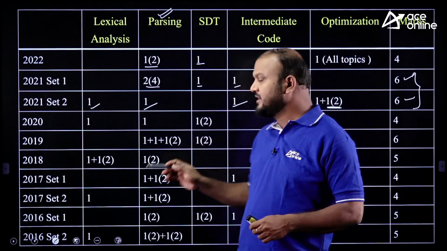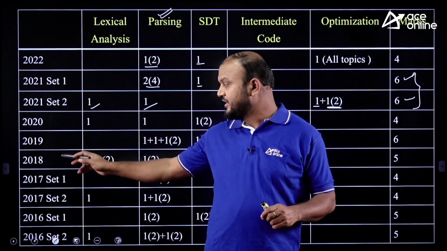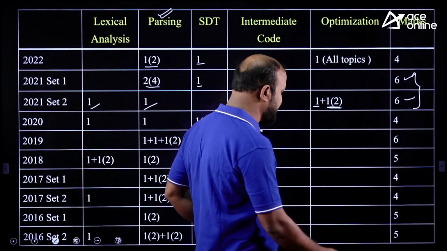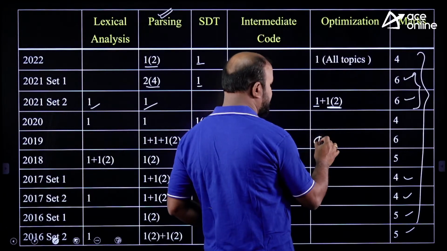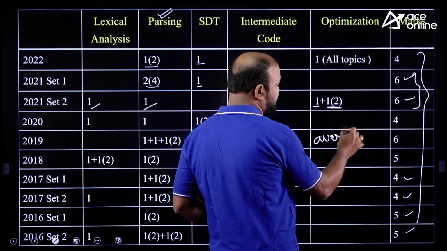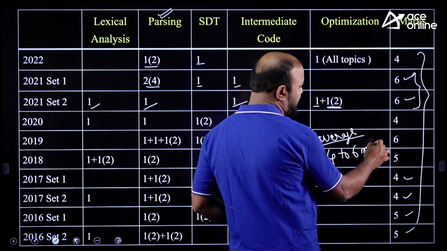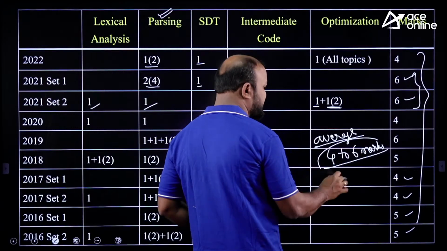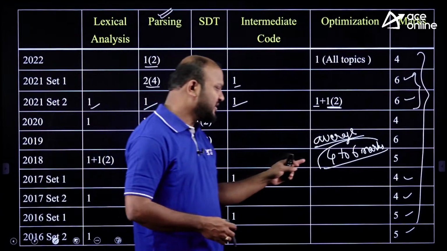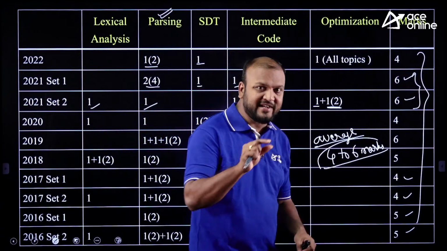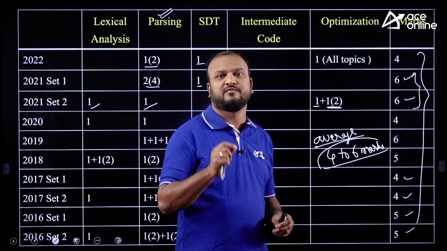Similarly, in 2020, 4 marks; in 2019, 6 marks; in 2018, 5 marks; and in the previous papers 4, 4, 5, 5. On average, I can say from the compiler design subject you are going to get 4 to 6 marks, and 4 to 6 marks is not less, it is more. Why? Because it is a small subject with a limited number of topics, and you can get 4 to 6 marks from it, and we can expect which topics these marks come from.